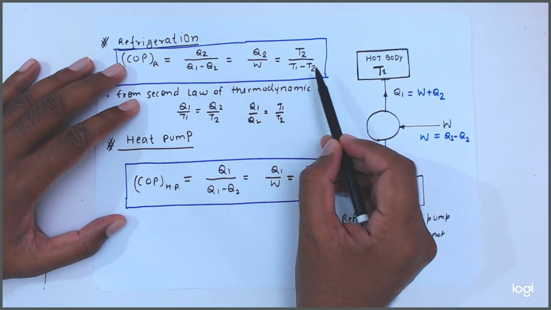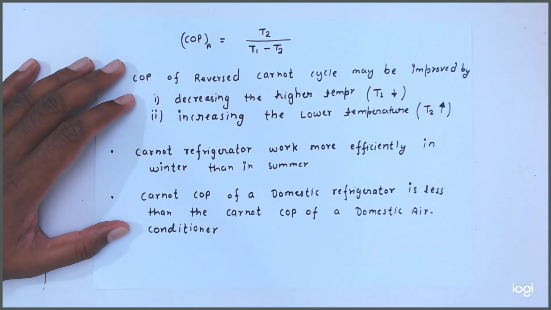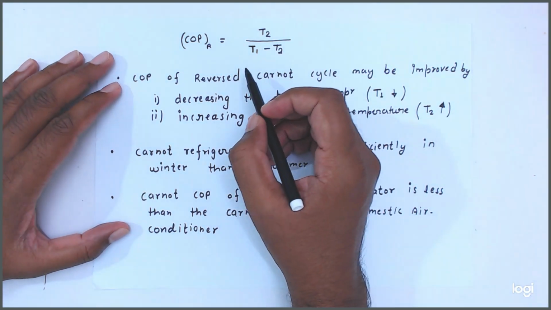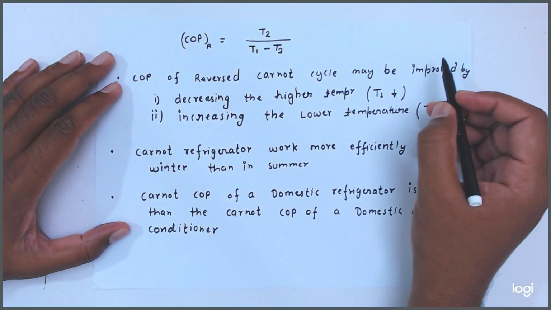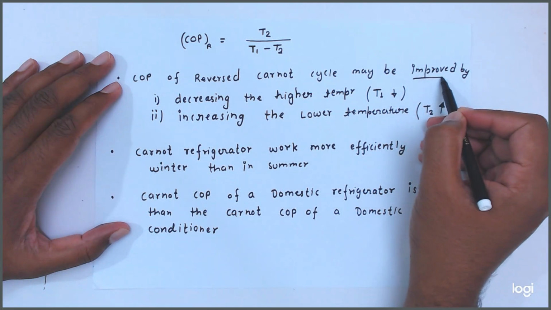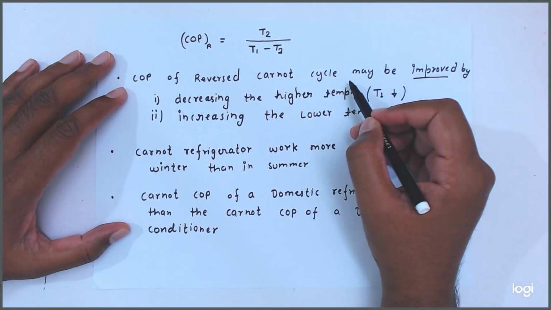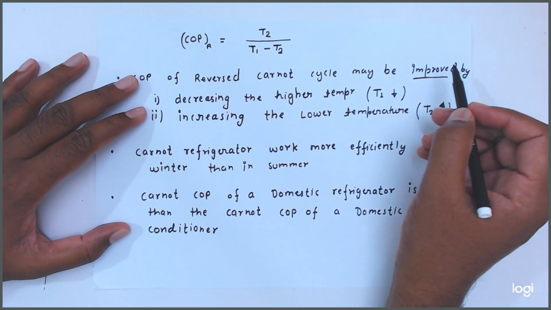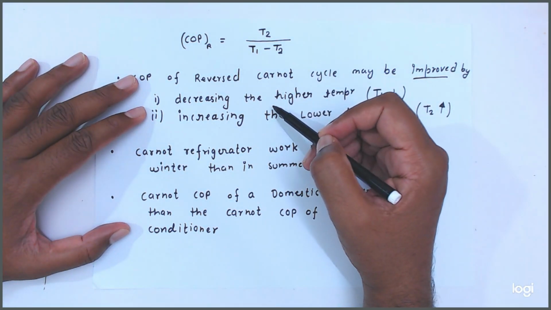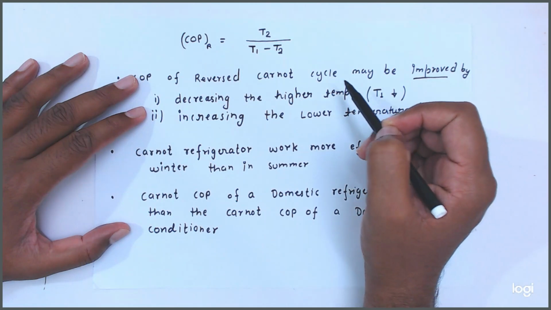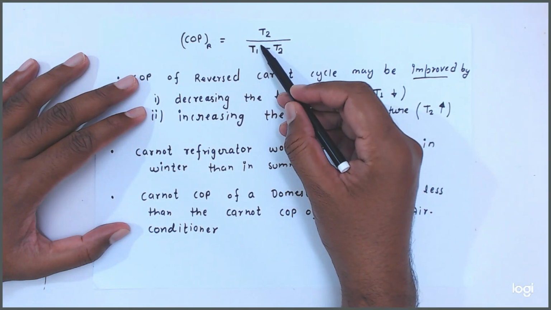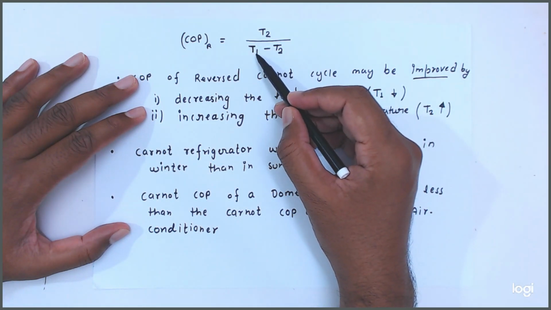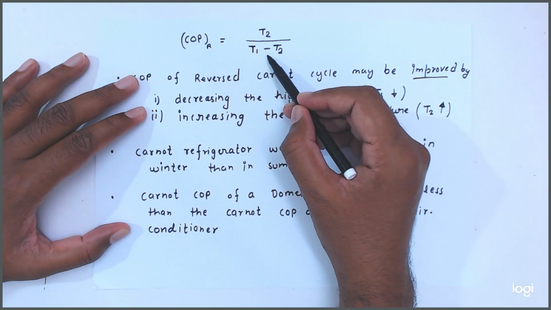This is the refrigeration. So friends, how can we improve the COP? COP of reverse Carnot cycle may be improved by, see, if you decrease the higher temperature, if this value decreases, then what happens? This value will increase.